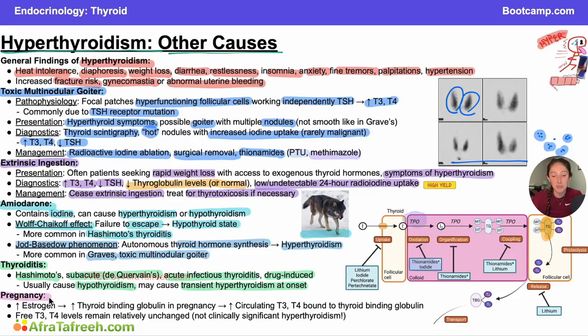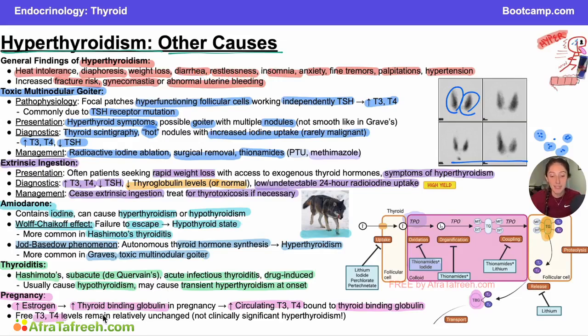And then finally, I wanted to include pregnancy in this list because even though pregnancy will not cause a clinical hyperthyroidism, its relation to thyroid hormones is frequently tested. So in pregnancy, we have increased estrogen. Increased estrogen is going to lead to increased synthesis of thyroid binding globulin. Thyroid binding globulin, remember, is different than thyroglobulin. It is that molecule that is in our serum binding to T3 and T4, making sure that it doesn't get destroyed. So because we have increased thyroid binding globulin, we then have increased circulating T3 and T4 bound to the thyroid binding globulin. More T3 and T4 is protected, it is taken up by the thyroid binding globulin, and it just keeps circulating and circulating, so overall levels of T3 and T4 will be higher.